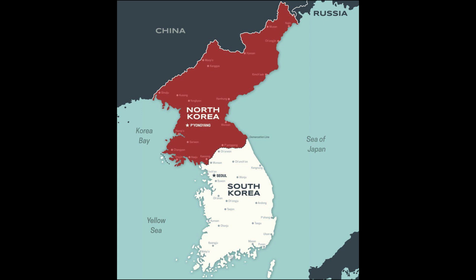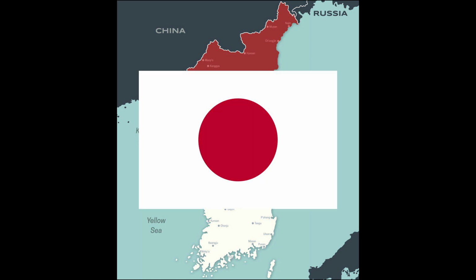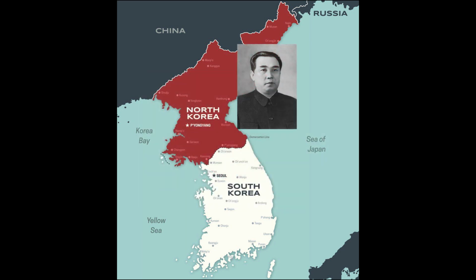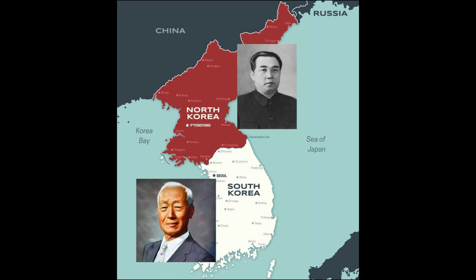Korea is located south of China and east of Japan, with North Korea directly connected to China and South Korea further to the south. Japan was still in control of Korea after World War II. Kim Il Sung controlled North Korea during the war, and Syngman Rhee controlled South Korea.